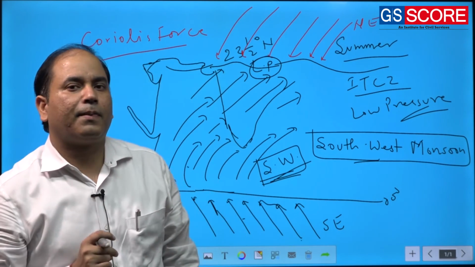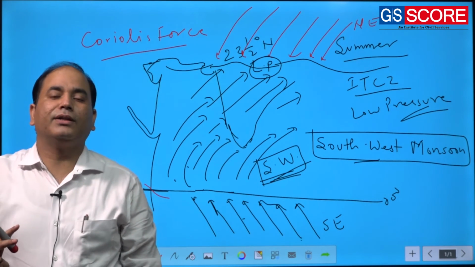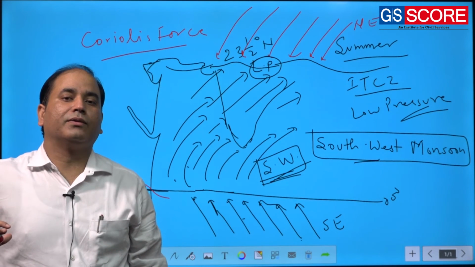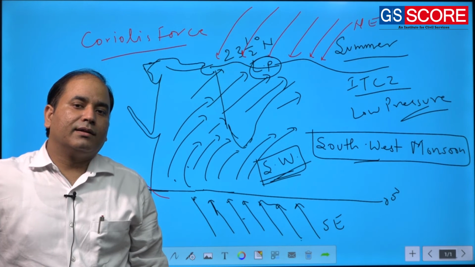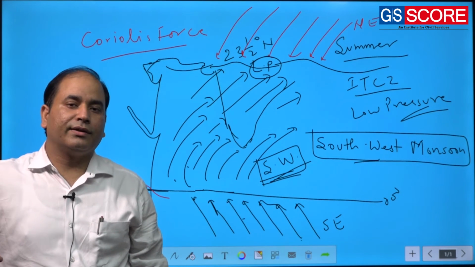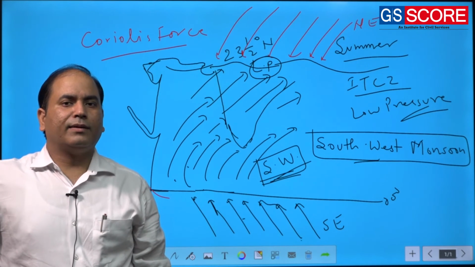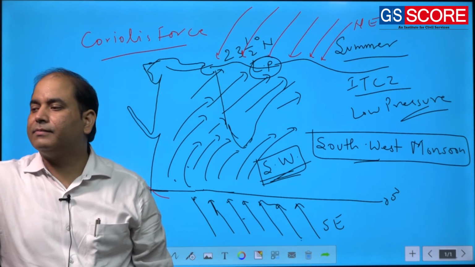So Flohn was able to explain one of the very important intricacies of the monsoon, that is why the monsoonal rainfall continues for so long. Because if it's simply the result of differential heating, that heating will definitely dissipate once the rainfall comes, and it will continue for only 7-8 days. So simply, Flohn has explained that very well.